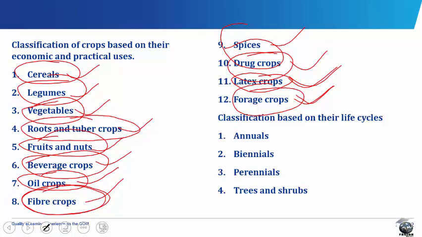Biennials are crops that take 2 seasons or years to complete their life cycle. The biennials devote their first year to vegetative growth, and their swollen roots are full and are used as food, while they delay flowering until their 2nd year. Examples of biennial crops are the cassava, the cocoyam, and the cabbage.